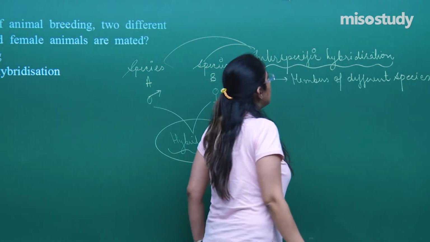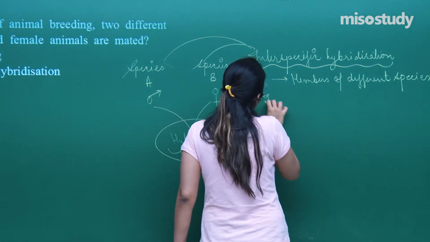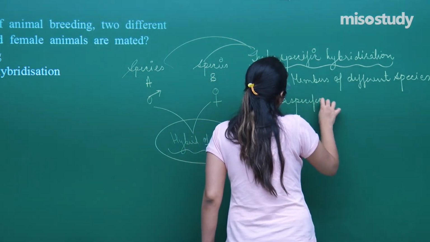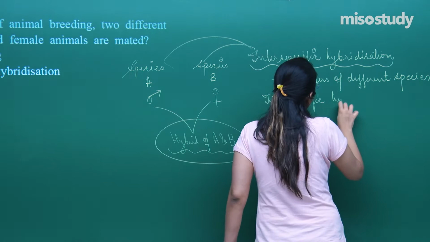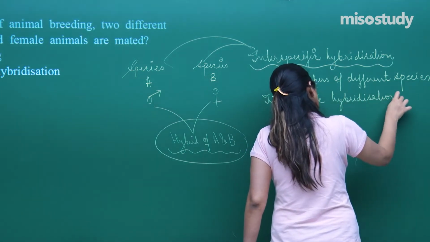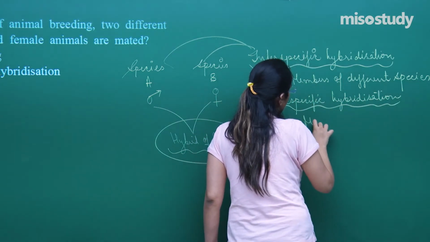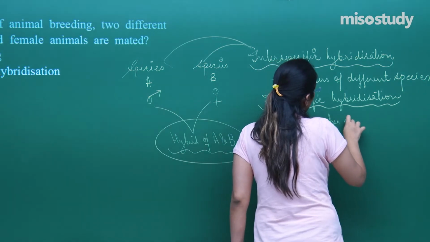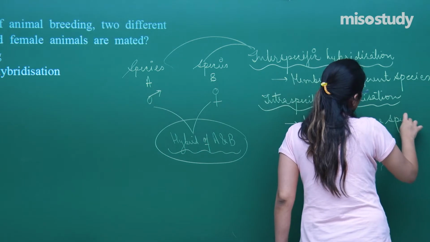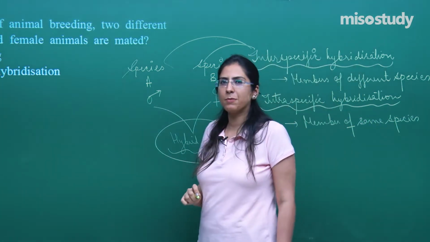And when we talk about hybridization between members of the same species, that is called intraspecific hybridization. That means this is a type of hybridization between members of the same species. This is called intraspecific hybridization.